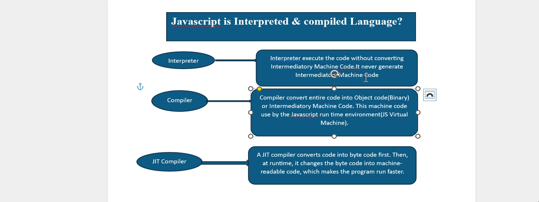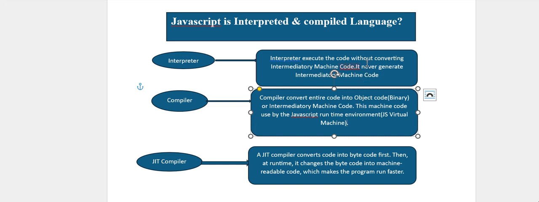In the V8 engine there is a compiler, the TurboFan compiler, and there is the Ignition interpreter. Some browsers use different compilers, but we are talking about Chrome, which is developed by Google.